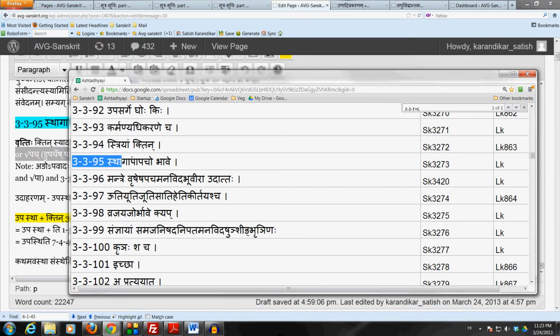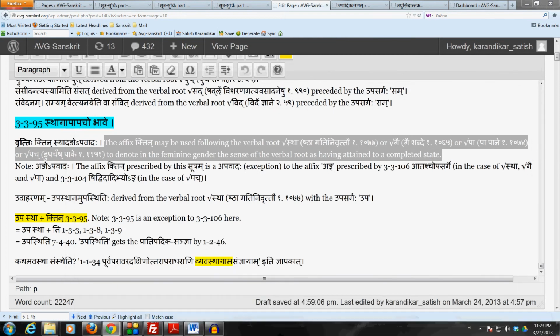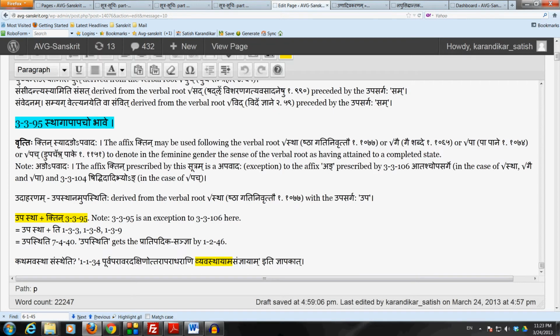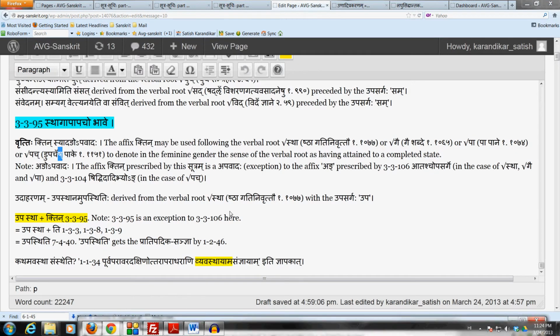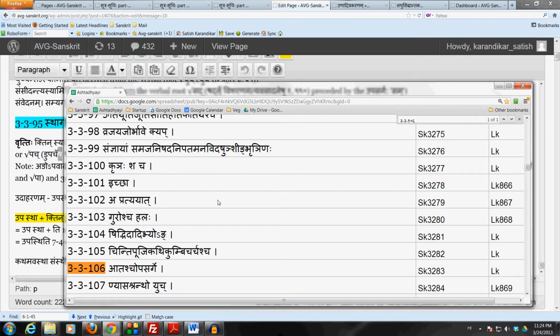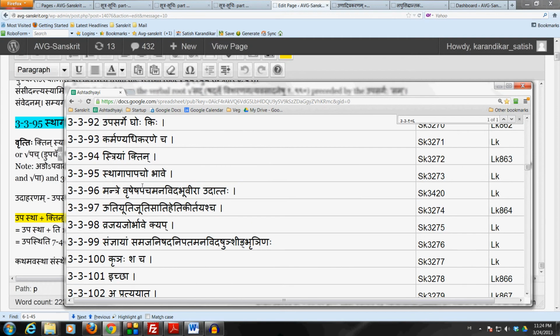In the case of the fourth verbal root pach, which is dupachash pake, it has a murdhanya shakara as it, bahalantyam there. In the case of this verbal root 3.3.104, shid bhizadibhyong would apply. Again, the same thing here. That sutram 3.3.104 prescribes the affix ang following any verbal root which has a murdhanya shakara as it. So that would completely block the affix ktin, but we need the affix ktin to get the form pakti, which is the desired form.